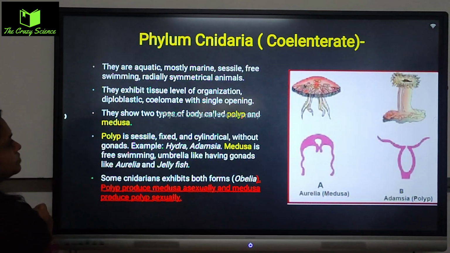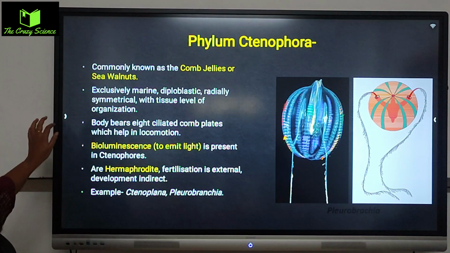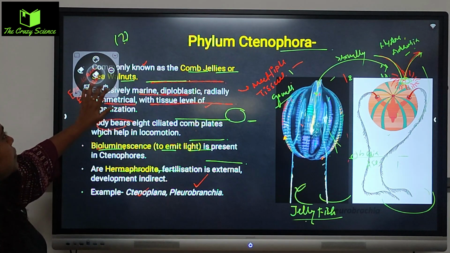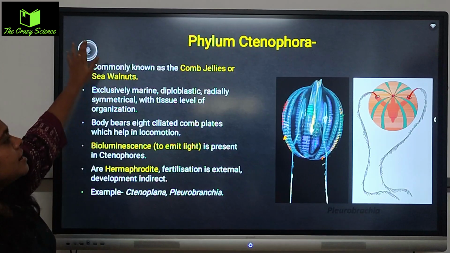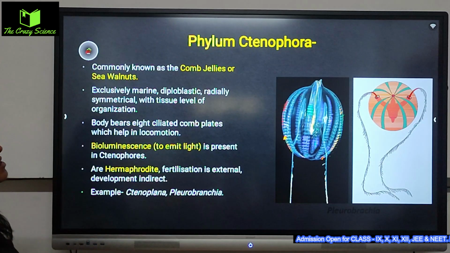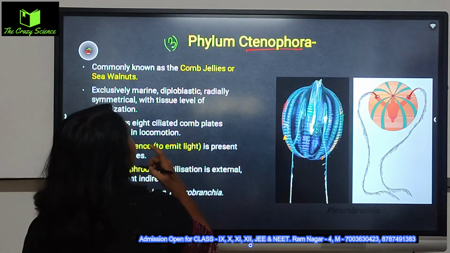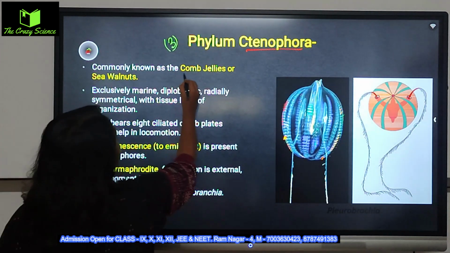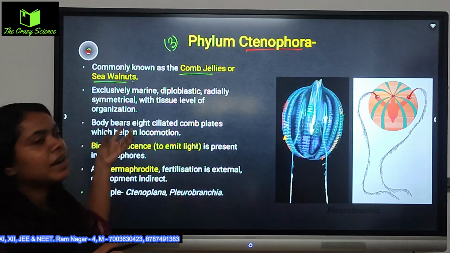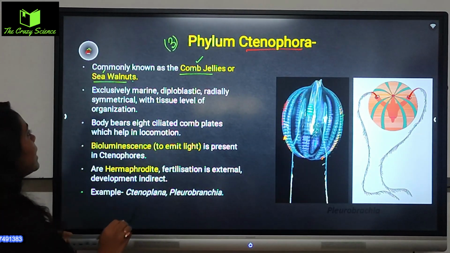Now next move to the third phylum. It is Ctenophora. Ctenophora is seen especially beautiful during the night, and in the night you will get to see them in ocean related areas, beach related areas. This is called the Ctenophora, and Ctenophora is the third phylum. All right, commonly known as the comb jellies, or it is called the sea walnuts. They look like a walnut, that is the common name.